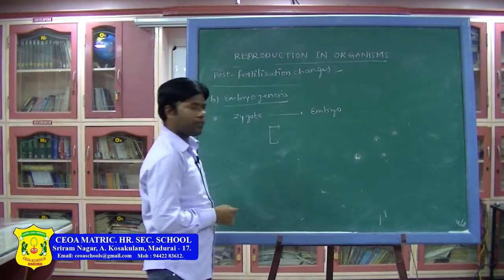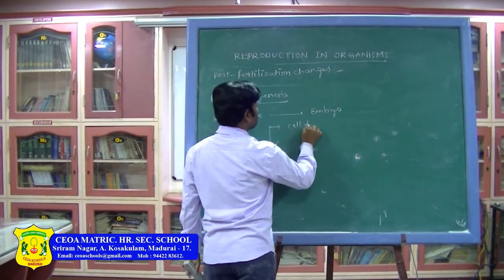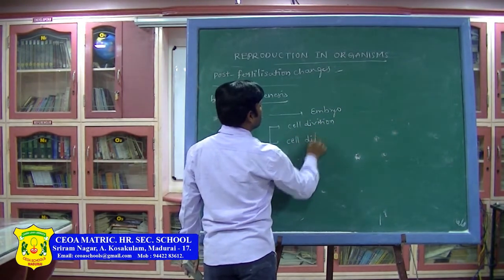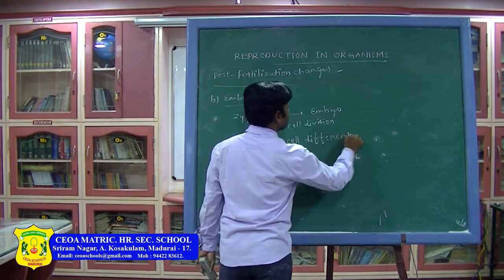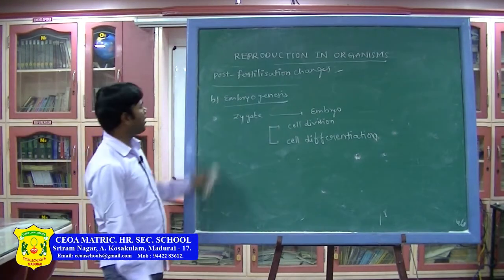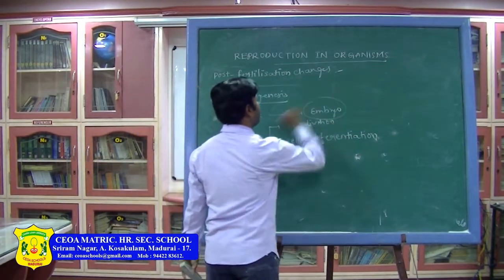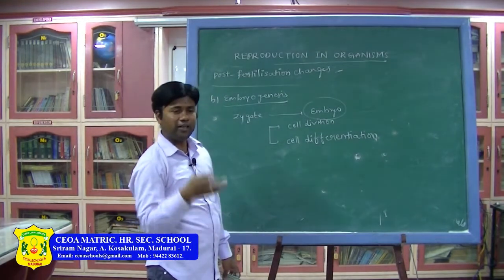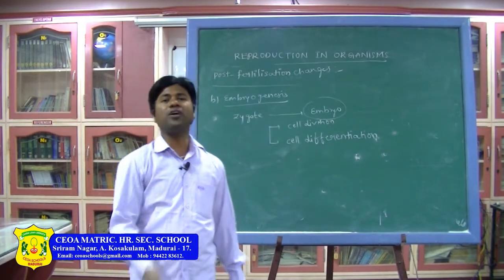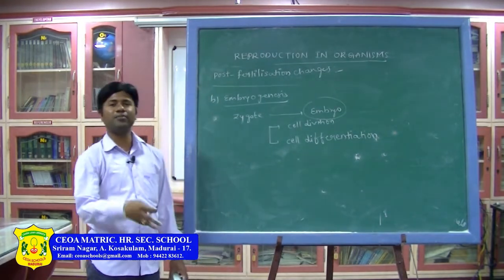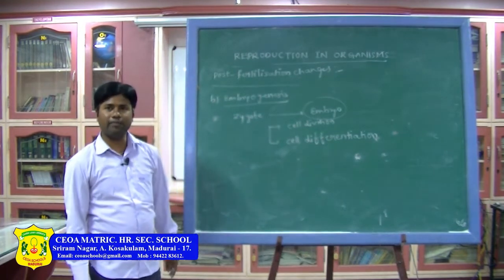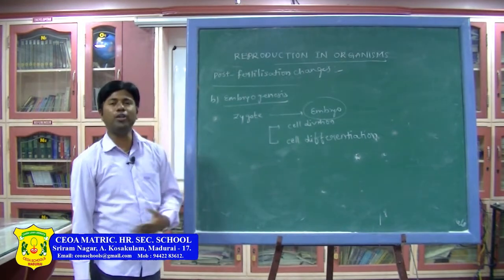One is cell division, another one is cell differentiation. Cell division and cell differentiation, these two steps are involved during the formation of the embryo. After cell division, what happens? New cells will be formed. Due to the formation of the new cells, what happens? New tissues, then organs, organ systems, and after that the organism will be formed. In that manner embryogenesis takes place based on the zygote development.